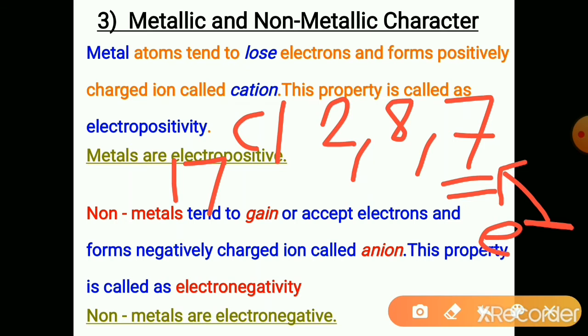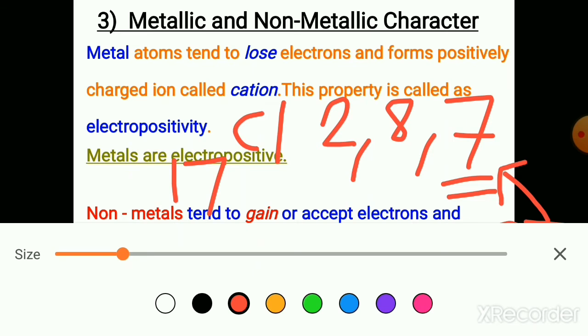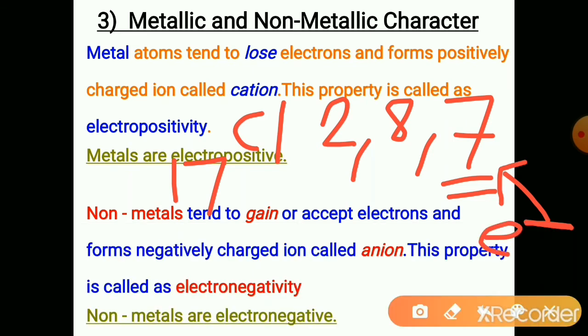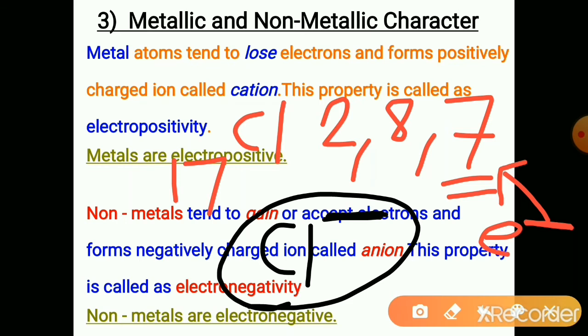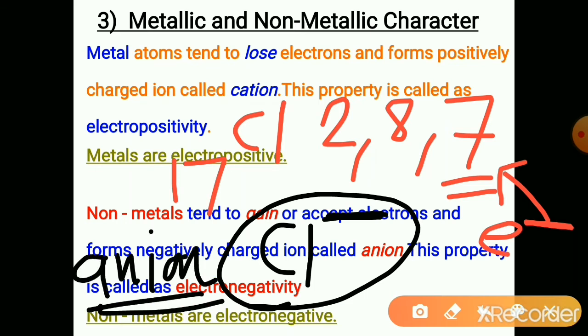So, it becomes the chloride ion. As it gains 1 electron, it acquires 1 negative charge. This ion is called an anion.